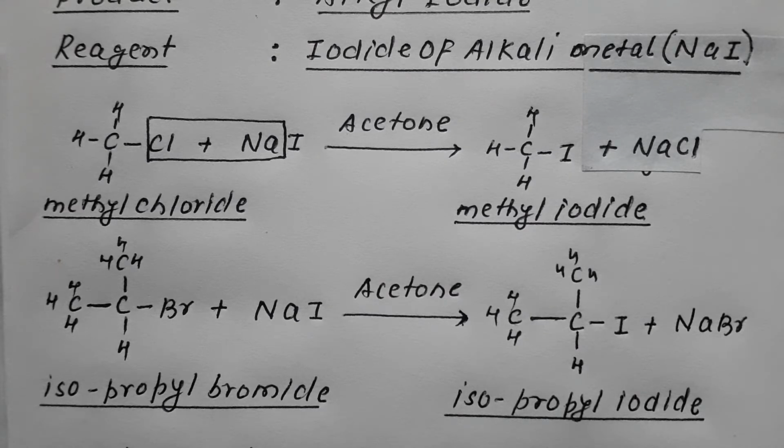So the Finkelstein reaction is a reaction where alkyl chloride and alkyl bromide are converted into alkyl iodide by reaction with NaI in presence of acetone. We have just discussed the role of acetone.